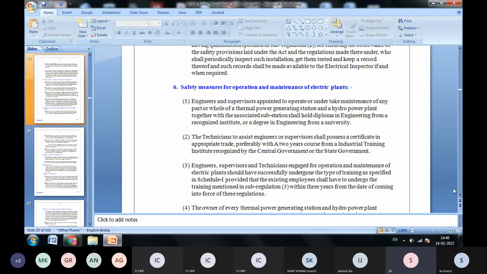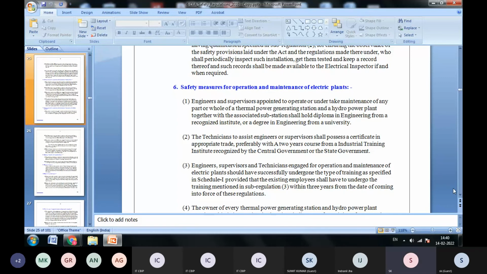Engineers, supervisors and technicians engaged for operation and maintenance of electric plants should have successfully undergone the type of training as specified in Schedule 1. Schedule 1 is actually not shown here. So what type of training they have done, the CEA has proposed the syllabus, and on that basis the training is mentioned. Like this course, it is also approved under the CEA regulation. Your certificate will also be valid for that. This is a 26 weeks program as per CEA regulations. So whatever CEA syllabus is there, CBIP is following that.